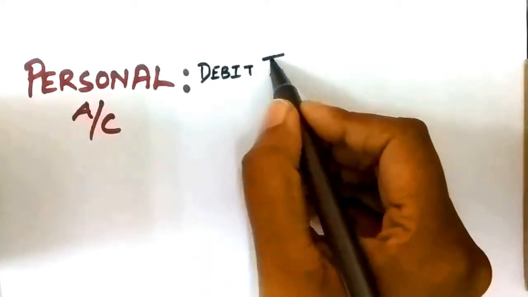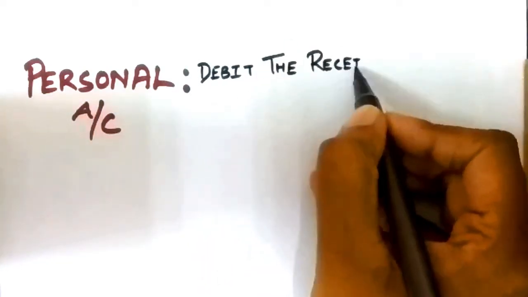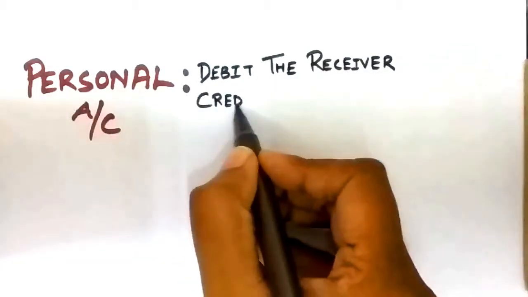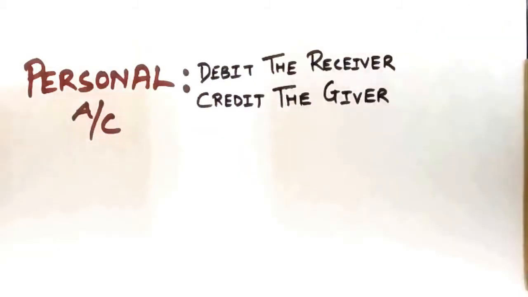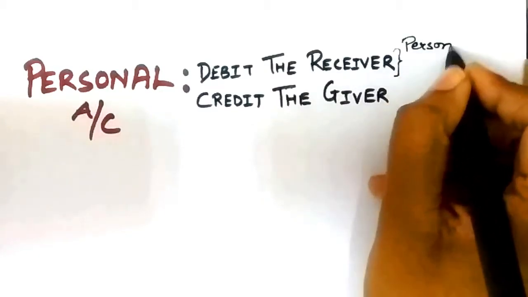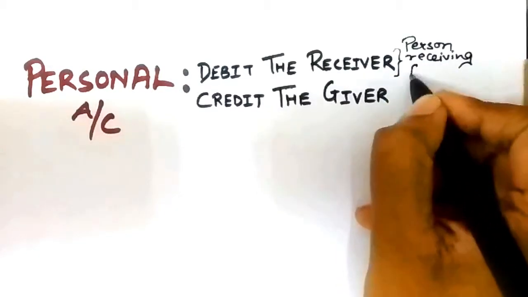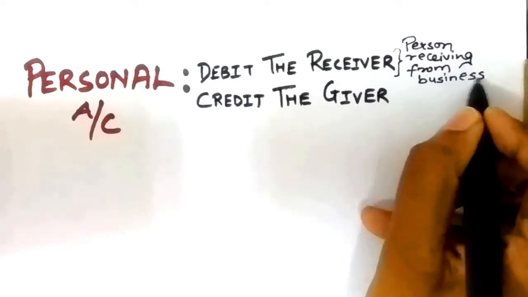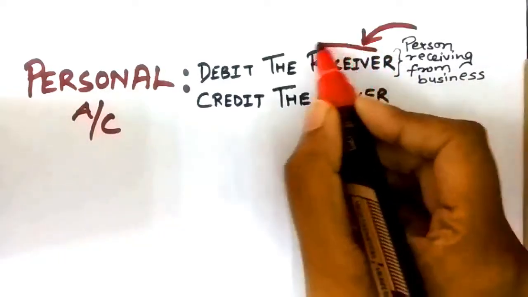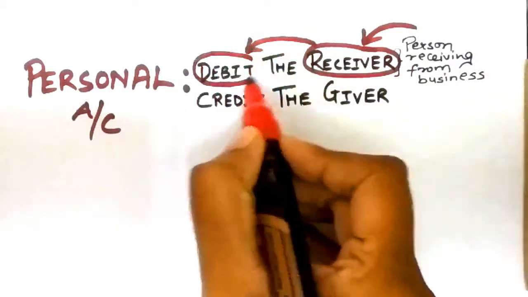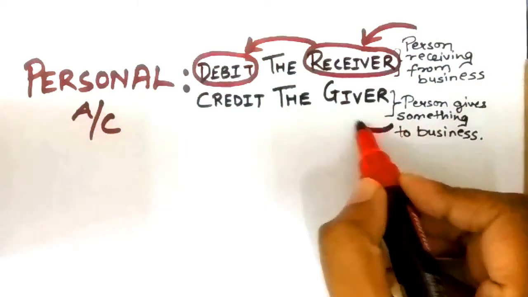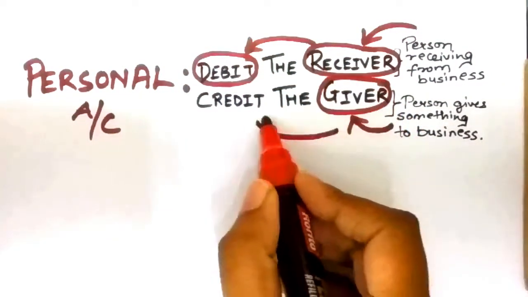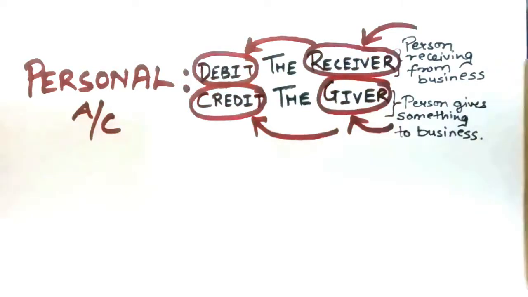First rule is for personal account. Debit the receiver, and credit the giver, wherein the person who is receiving something from the business is called the receiver. His account is to be debited. Similarly, if a person gives something to a business, he is referred to as giver and his account is to be credited.